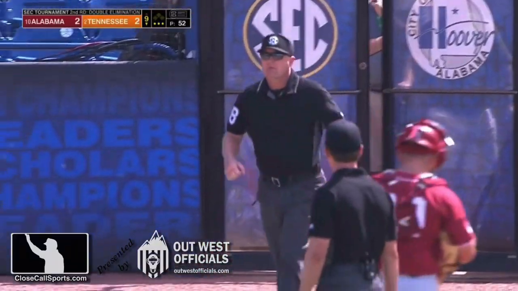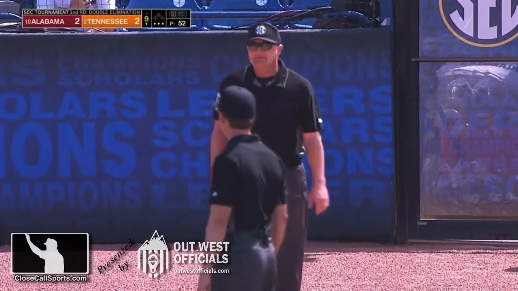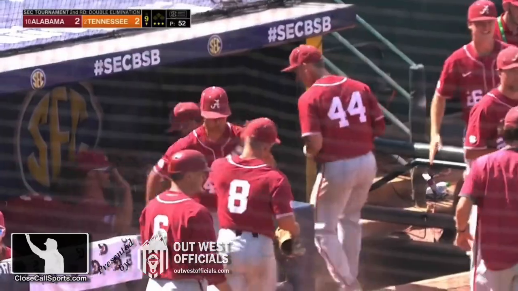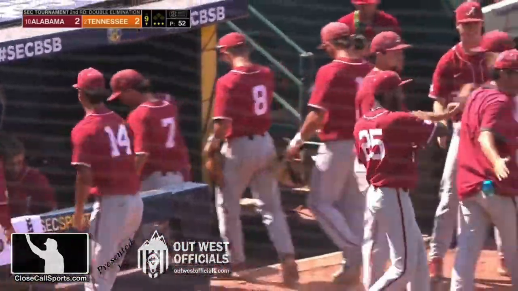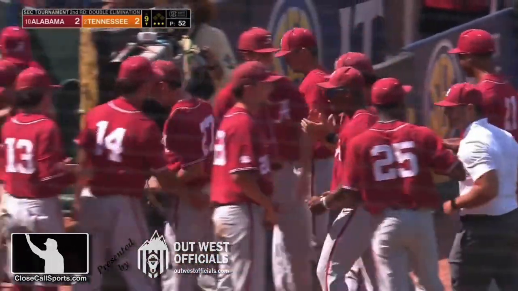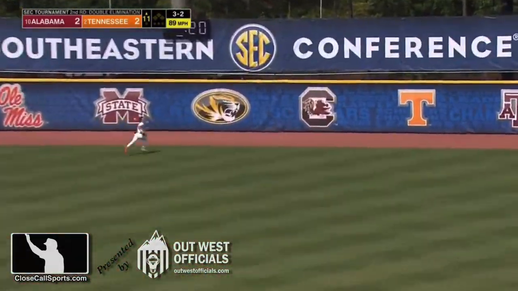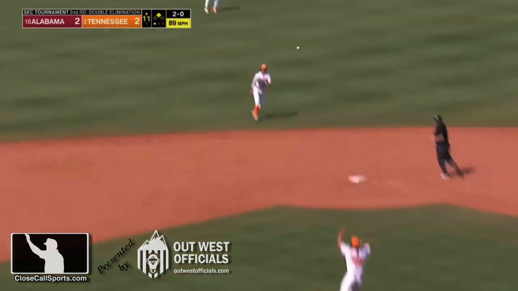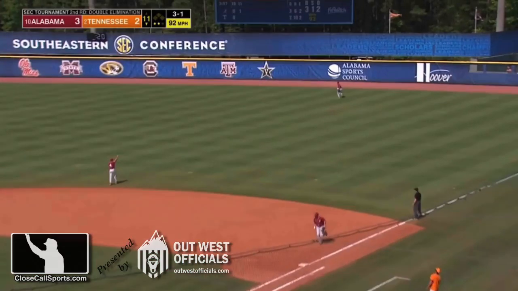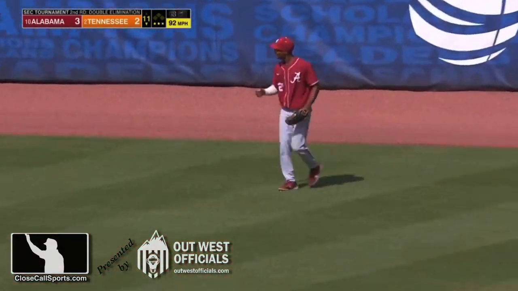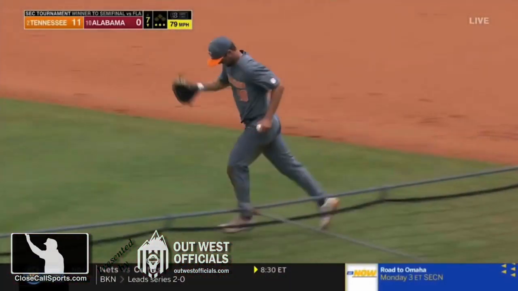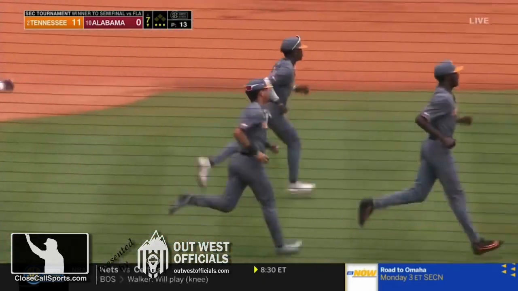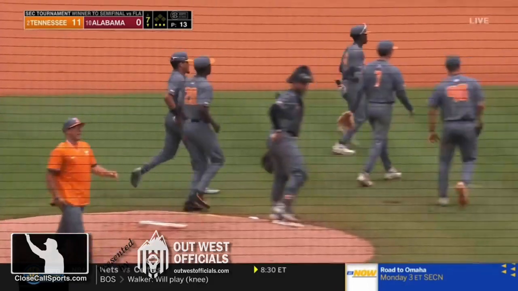In the arms, there's your call. No, we're there. But after review, wow. And Tony Vitello is going to come out and chat with home plate umpire Eddie Newsom and look for clarification. So again, with college being as strict about the rule as it is, this is a call that must be made. And of course, Alabama then takes the lead in extra innings, and in the bottom half, Tennessee can't answer, so they lose. Alabama wins. And then it's okay because Tennessee won and advanced to the semi, so it didn't actually mean anything. But it could have. It very well could have.